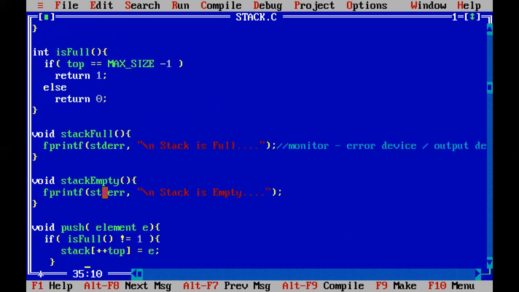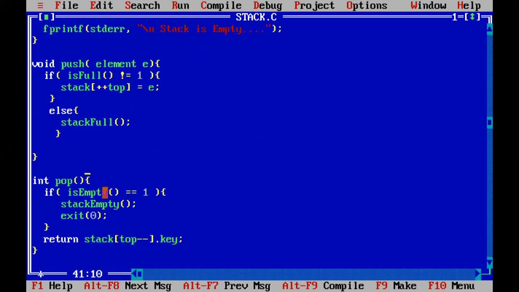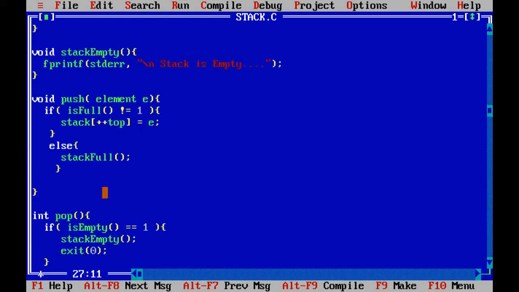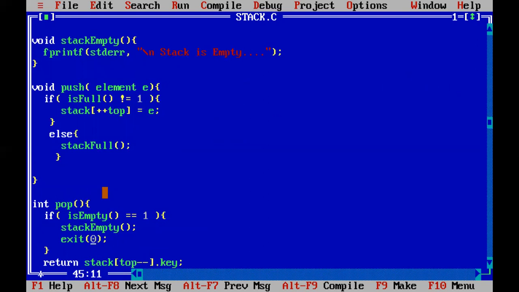So in this pop function, I'm saying that it will return an integer value. If the stack is already empty, we are calling the empty function, which will display "stack is empty", and then exit. Exit is used to come out of the program. If stack is empty, you may come out.